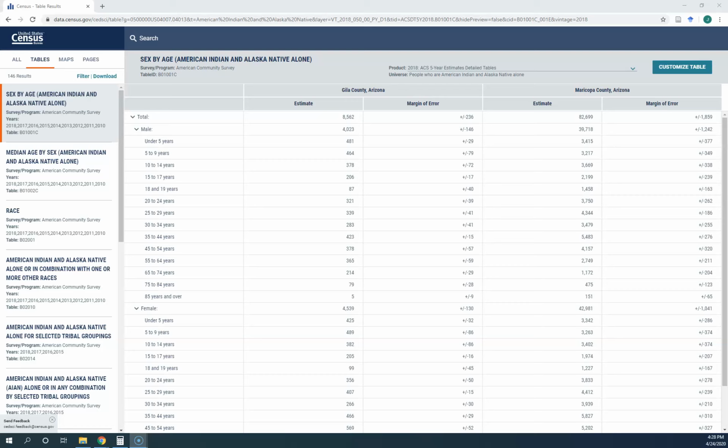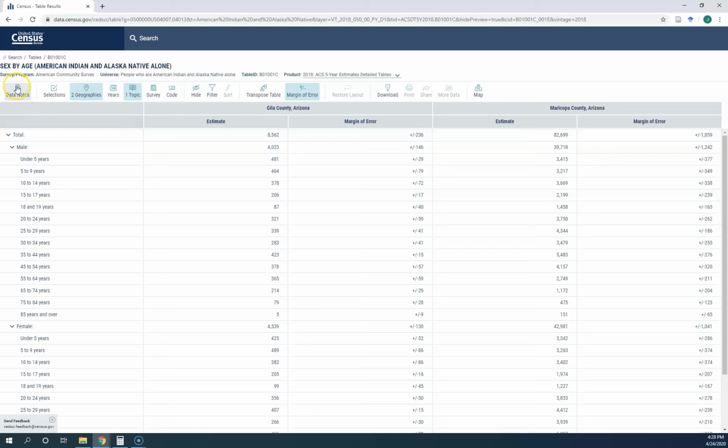So continuing off of the advanced search, I wanted to show you how to customize your tables and get rid of information that you don't need, so that you can download it and only have what you want in your data table. So what you want to do is click on Customize Table, and it provides this chart, and there's a lot of detailed functions, but I'm going to show you generally just how to get rid of data that you don't need.